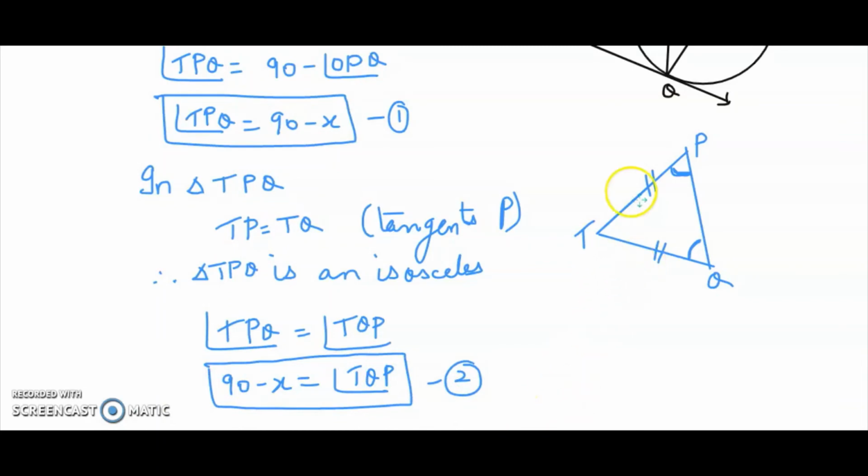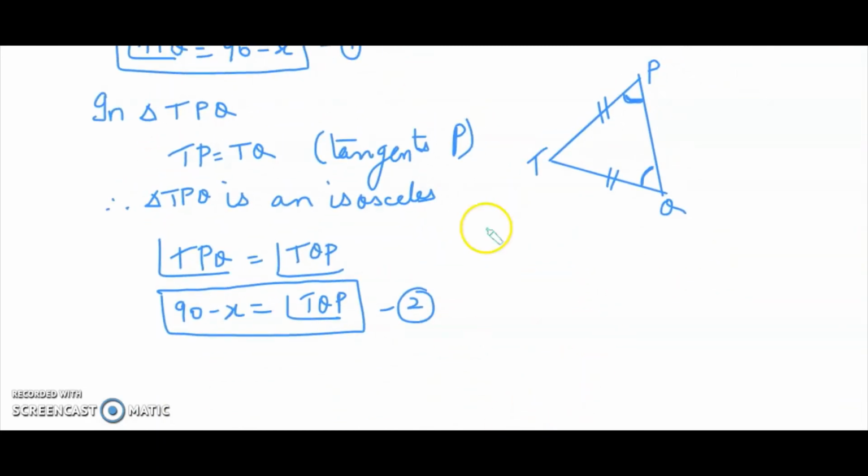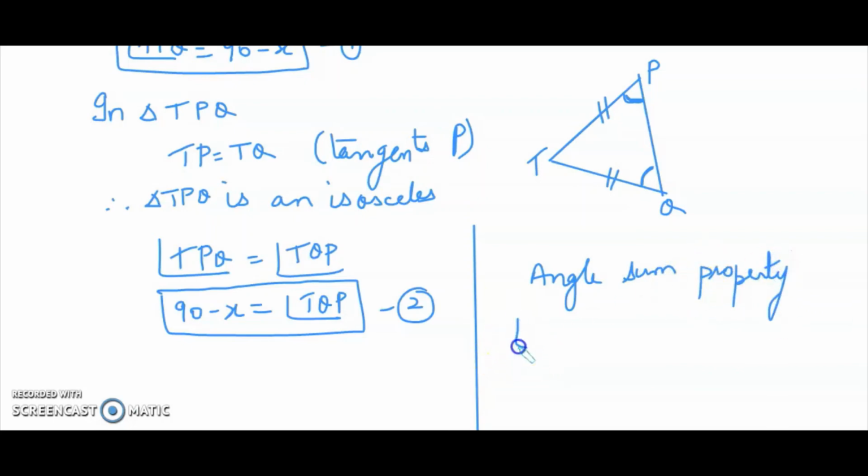Now we are going to use the angle sum property of this triangle. So angle PTQ plus angle TPQ plus angle TQP is equal to 180.